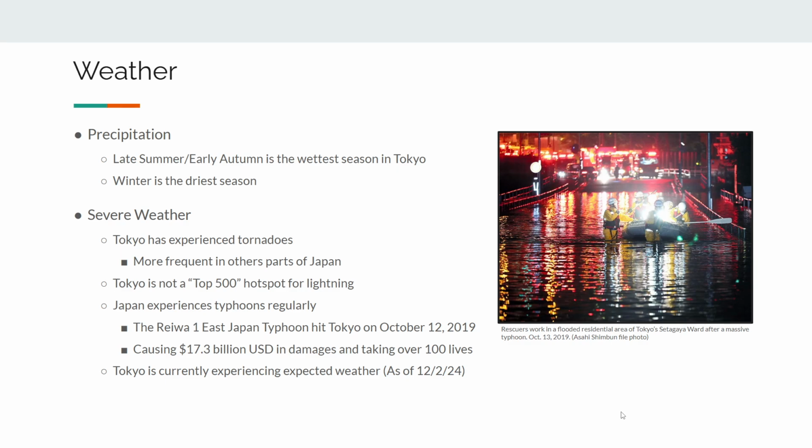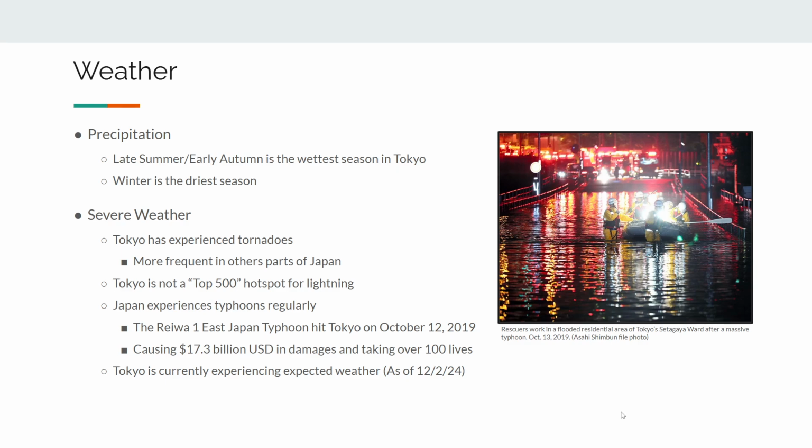However, they do experience typhoons very regularly. Typhoons are their equivalent to hurricanes. And Tokyo was actually hit by what I believe to be the strongest typhoon to ever hit Japan in recorded history. The Reiwa 1 East Japan typhoon hit in October of 2019. This photo is of that time.